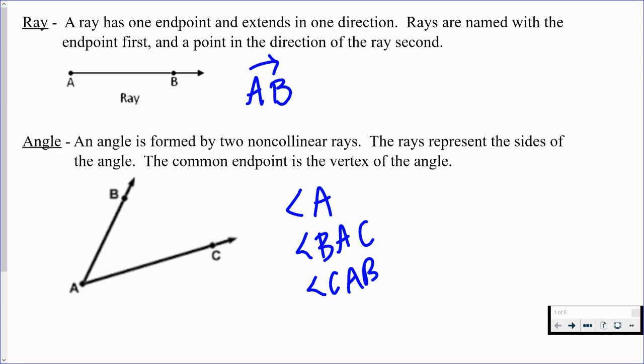It becomes very important to be able to name these with 3 letters when we have multiple angles in one figure, because a lot of times they may be giving us some information or asking us to find some information, and we have to make sure we know which angle they're talking about. Remember, the vertex is always in the middle.